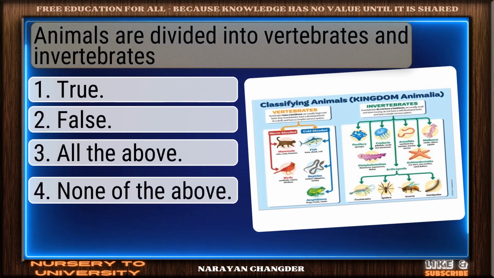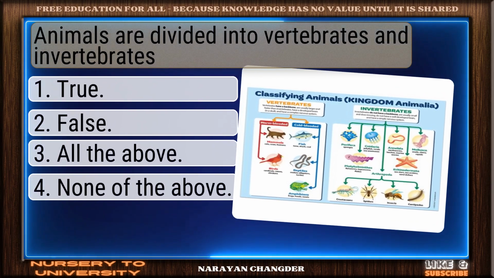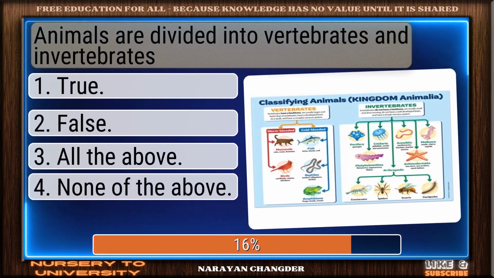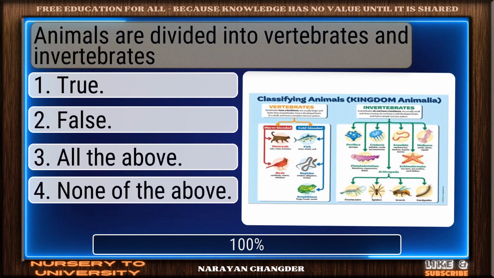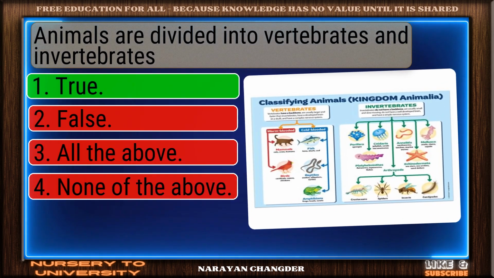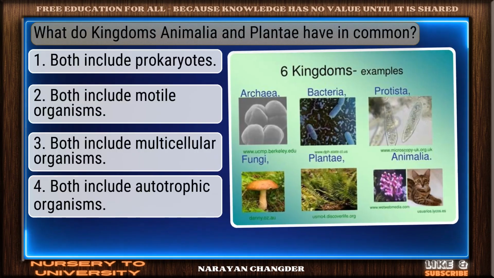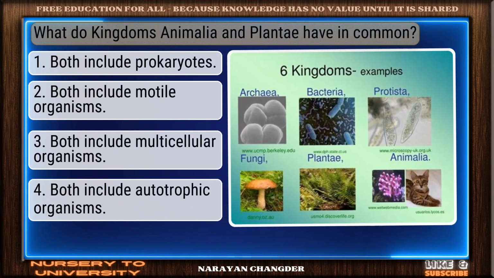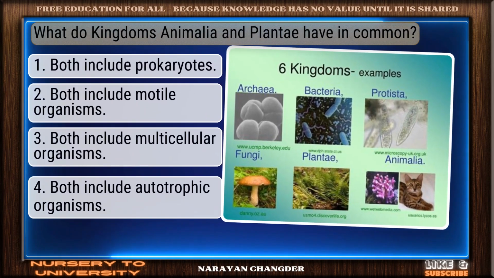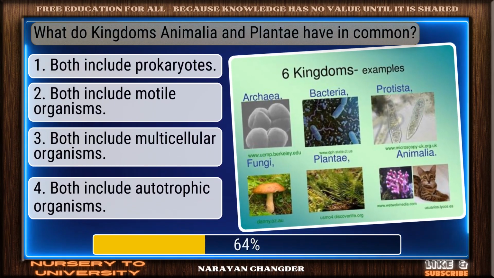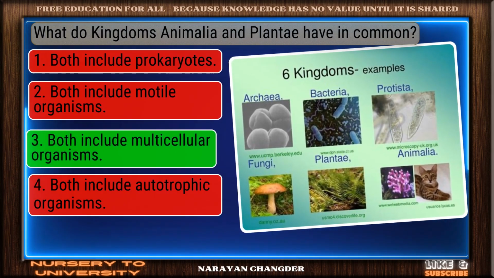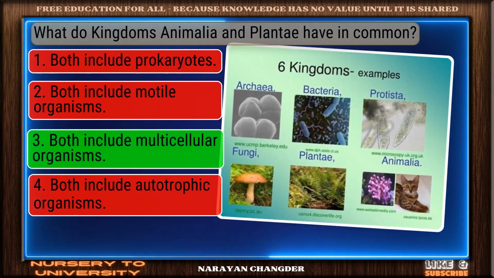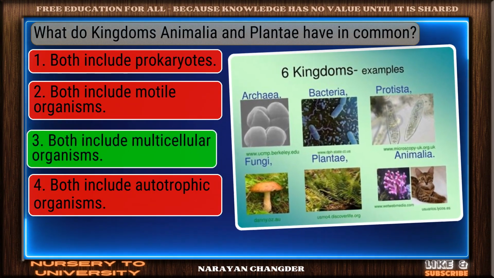Question number 149. Animals are divided into vertebrates and invertebrates. Well reasoned. True is the correct choice. Question number 150. What do kingdoms Animalia and Plantae have in common? Great job. Both include multicellular organisms is the accurate answer.